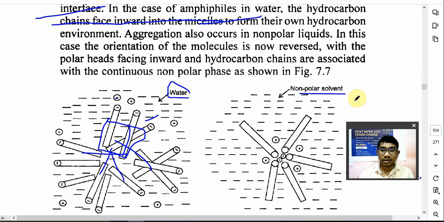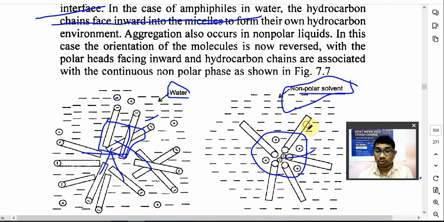But in a non-polar solvent also micelle formation happens, but the shape of the micelle is opposite. So in this case the hydrophilic or polar heads are facing inward and hydrophobic tails are facing outside. है ना. Amphiphilic colloid और association colloid क्या होता है?